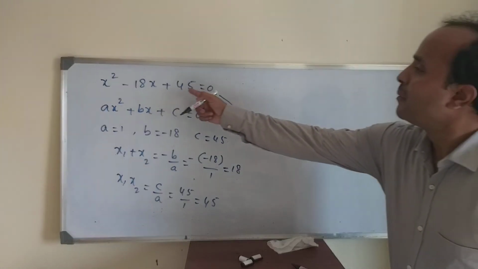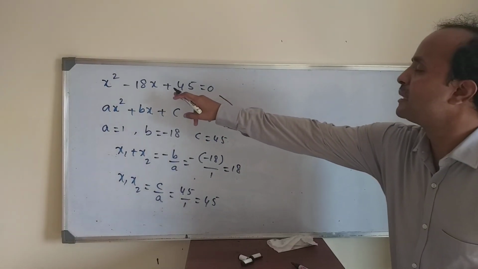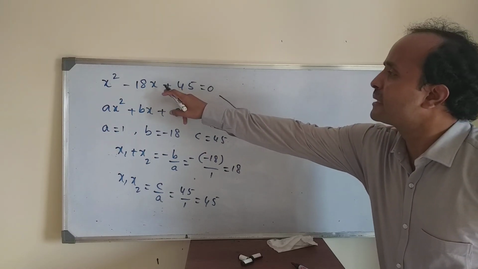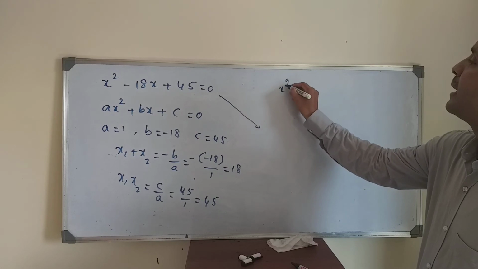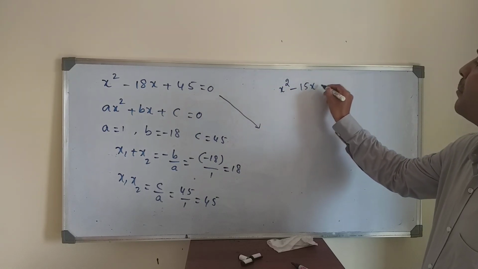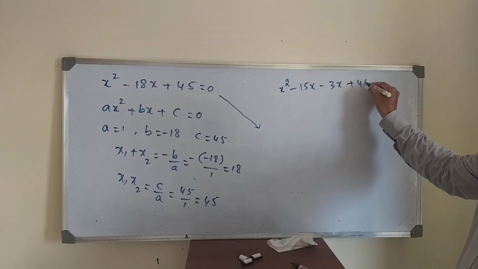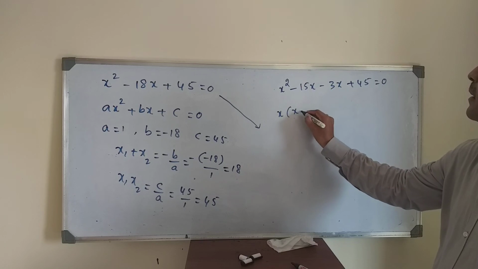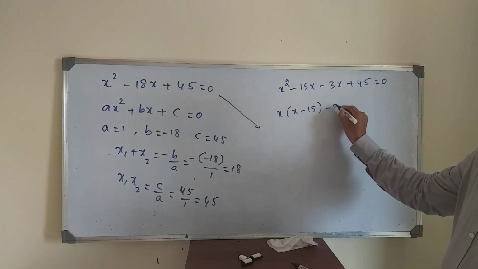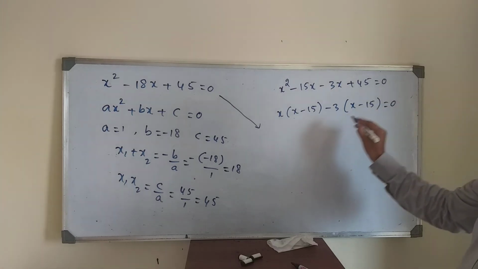Or the other one, the subjective method. This was the short method. The subjective method is: minus 18x to get 45 means 18x you can rewrite as 15x and 3x, so minus 15x minus 3x plus 45 equals 0. Take x common: x into (x minus 15), minus 3 common, (x minus 15) equals 0.